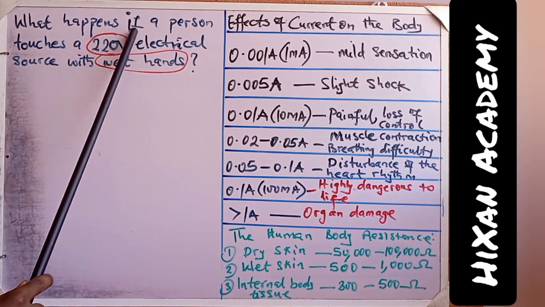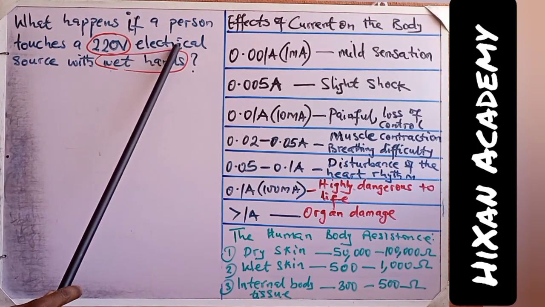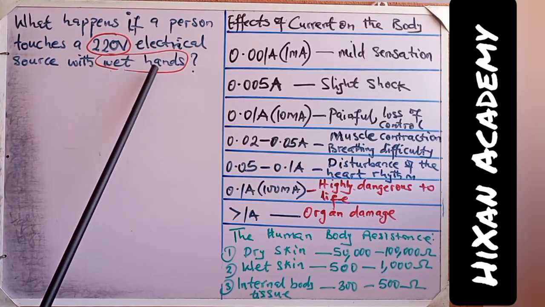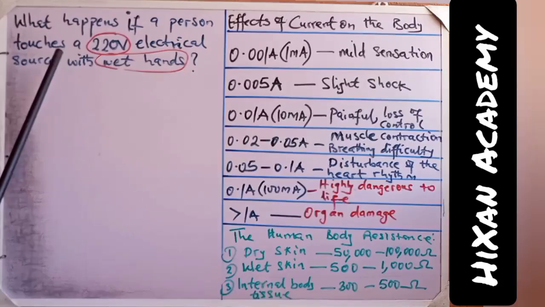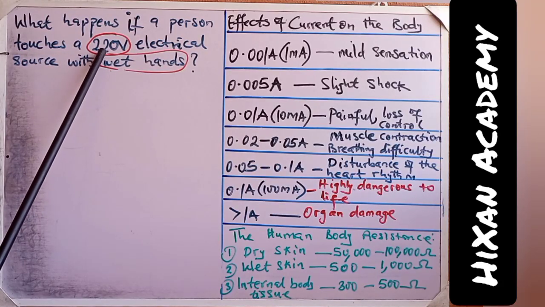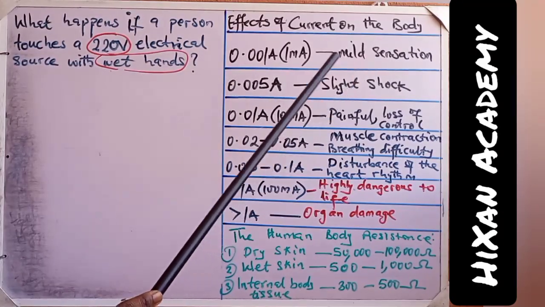What happens if a person touches a 220 volt electrical source with wet hands? So in today's video, we're going to estimate the impact of touching a 220 volt electrical source with wet hands. And this video is for learning purposes only. So let's look at the effects of current on the body.